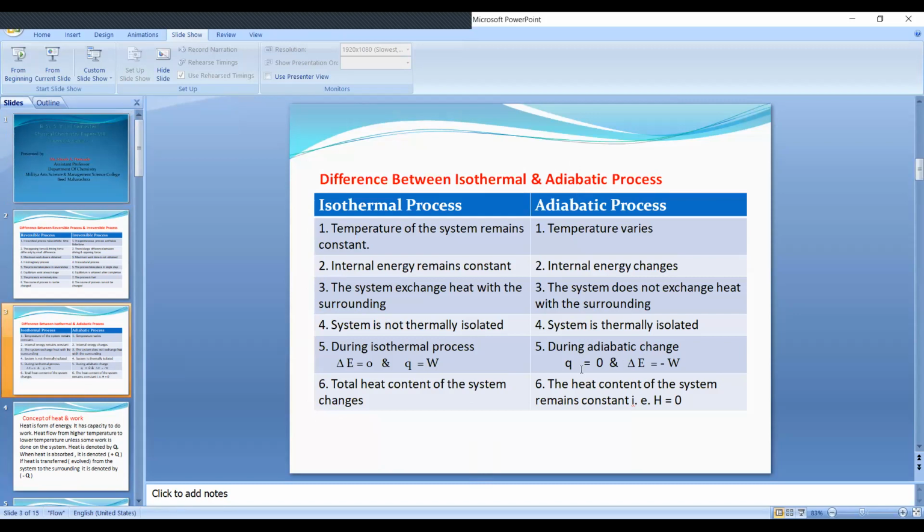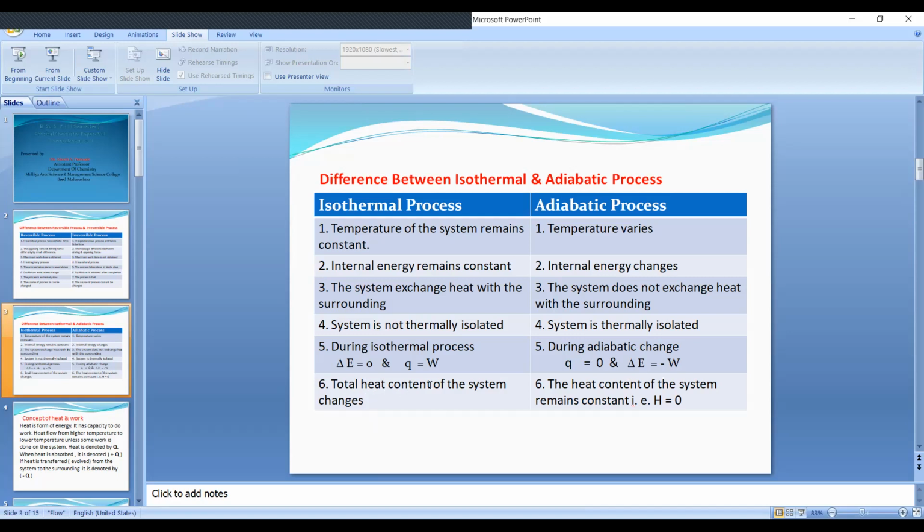Now, during adiabatic change, Q is equal to 0. Therefore, what is the value of delta E? That is Q is equal to delta E plus W. Put in this Q is equal to 0. Then what we get? Delta E is equal to minus W.